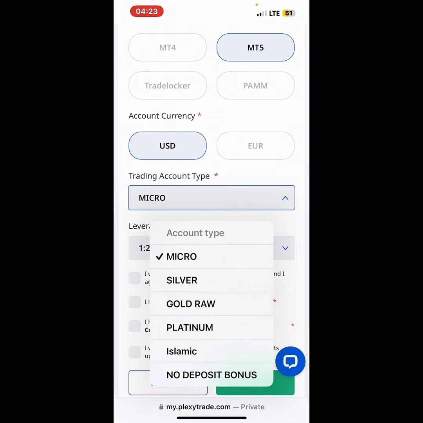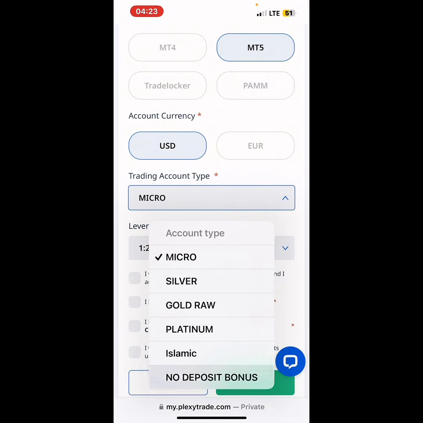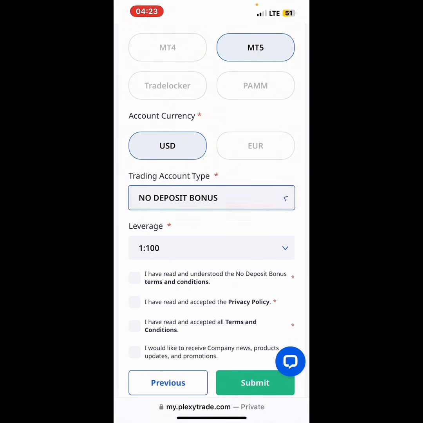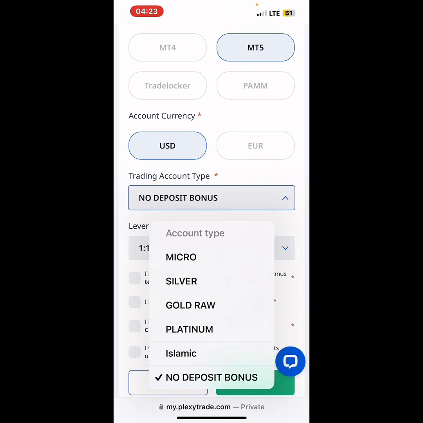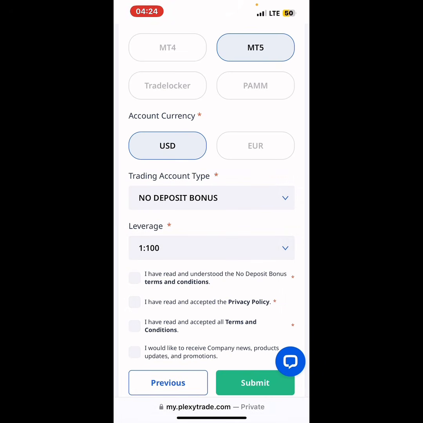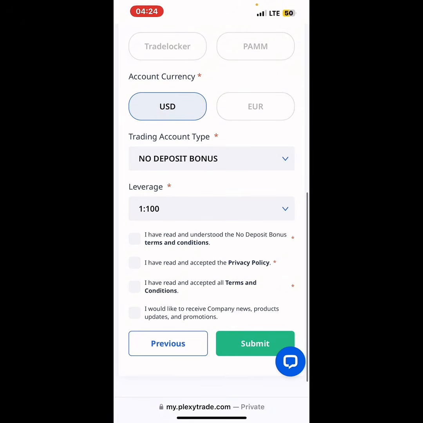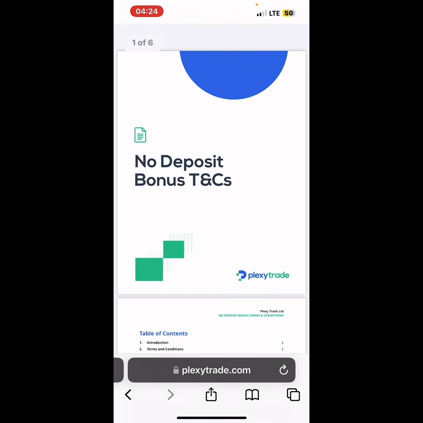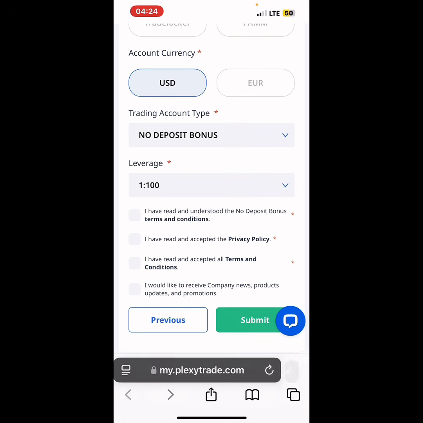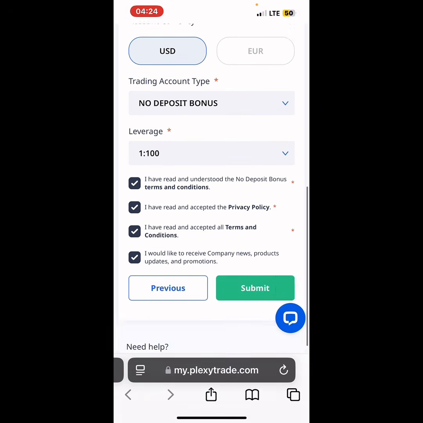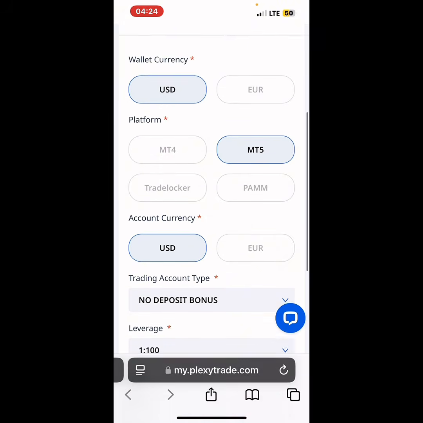You choose USD, and under this trading account type, you choose no deposit bonus. You can see that is what you should choose. If not, you won't get it. Leverage 1:100. And then for terms and conditions, if you just tap on any of those, it can show you the document where you can scroll through if you like. But then you have to accept all terms so that we can go to the next phase.